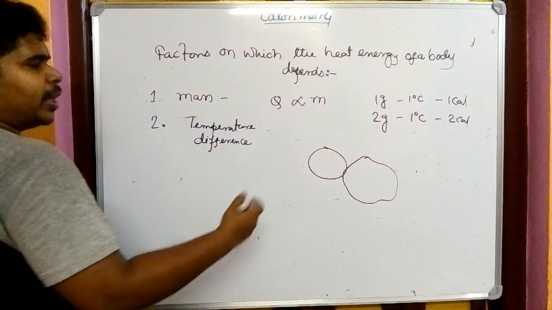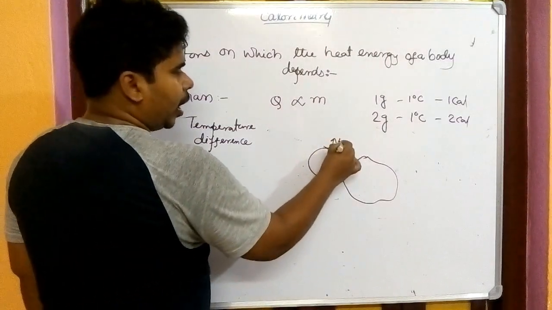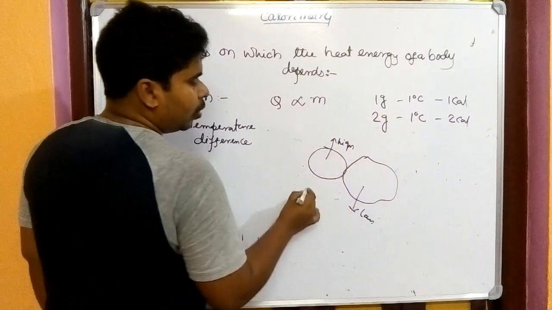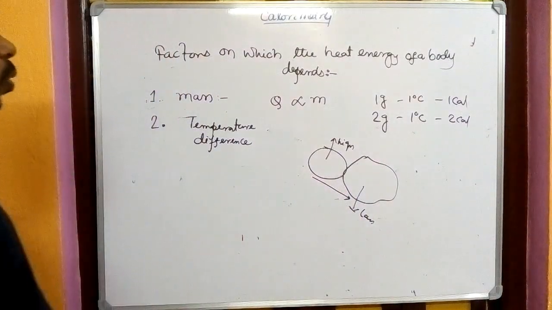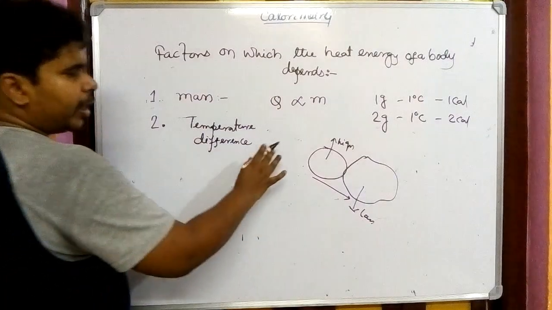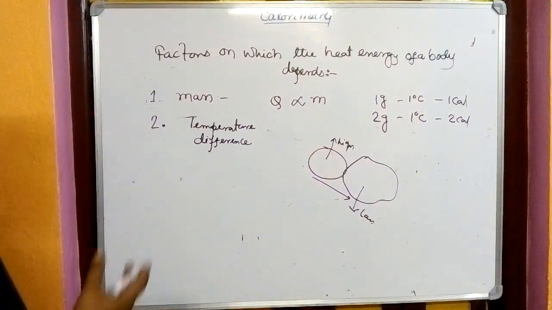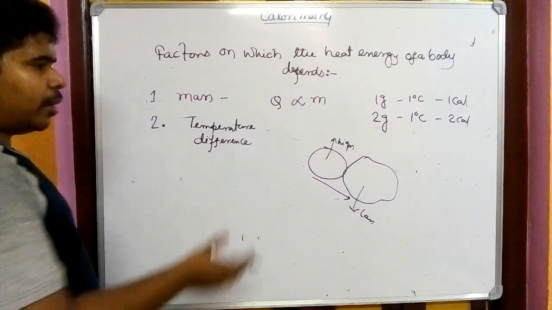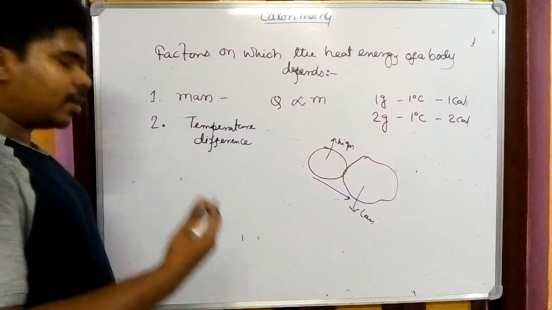Simply, if the temperature is different, if this temperature is high and here the temperature is low, we all know the heat will travel from high temperature to low temperature. If the temperature difference between 2 bodies is more, then heat absorption will be more. If the temperature difference is less, then heat absorption is less.